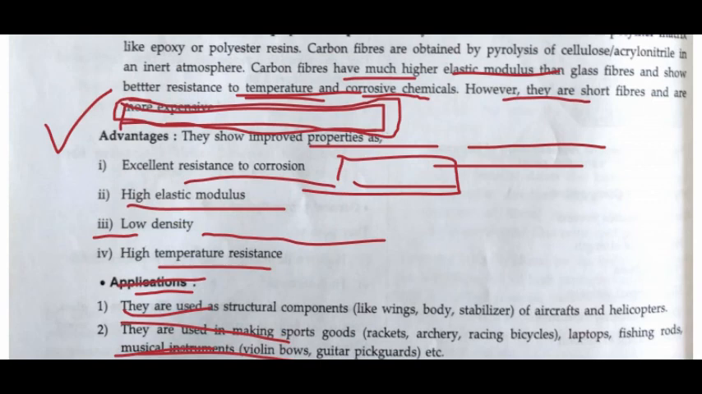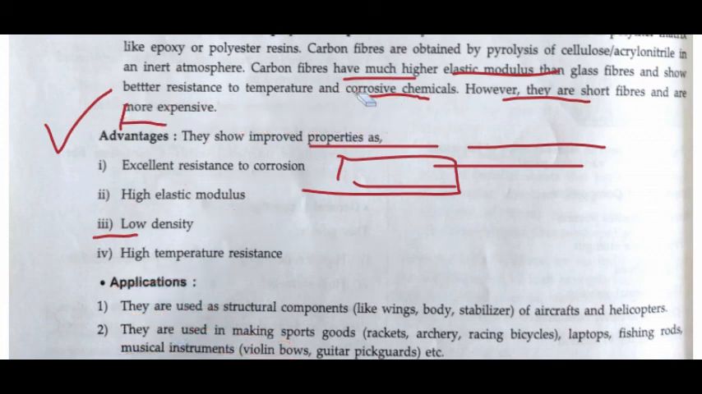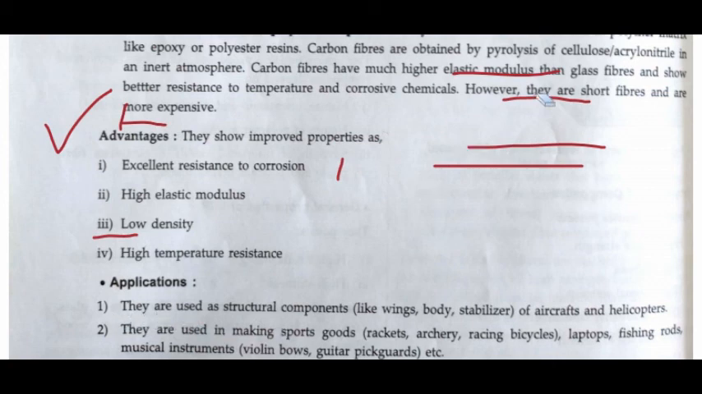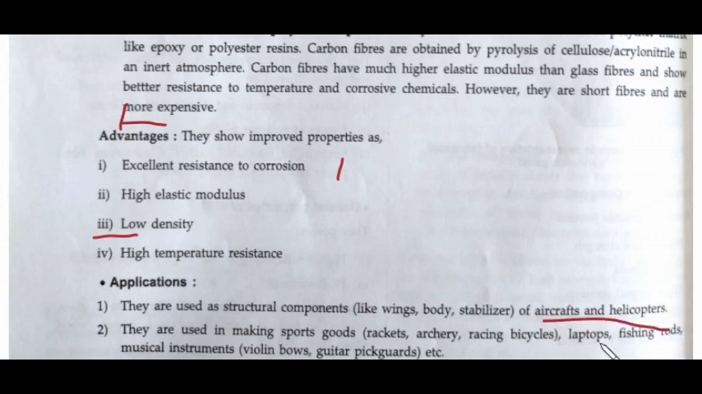Then we have the applications of carbon reinforced polymers. In applications, these are used as structural components like wings, stabilizers of aircraft and helicopters. Since these are made up of carbon, they are lightweight. These are used in making sports goods, rackets, archery, laptops, fishing rods, musical instruments, violin, flute, guitar. So these are the various applications of the carbon reinforced polymer composites.